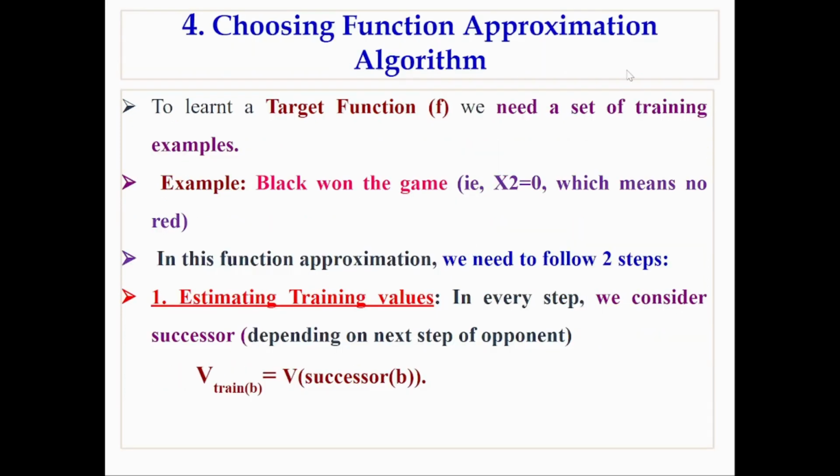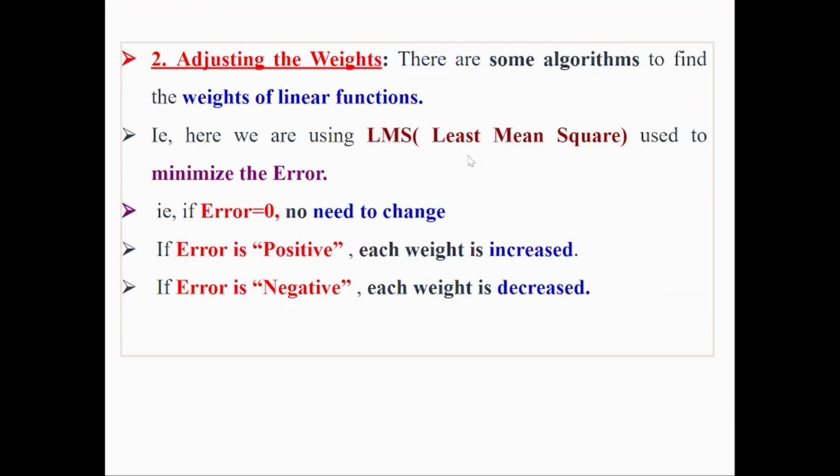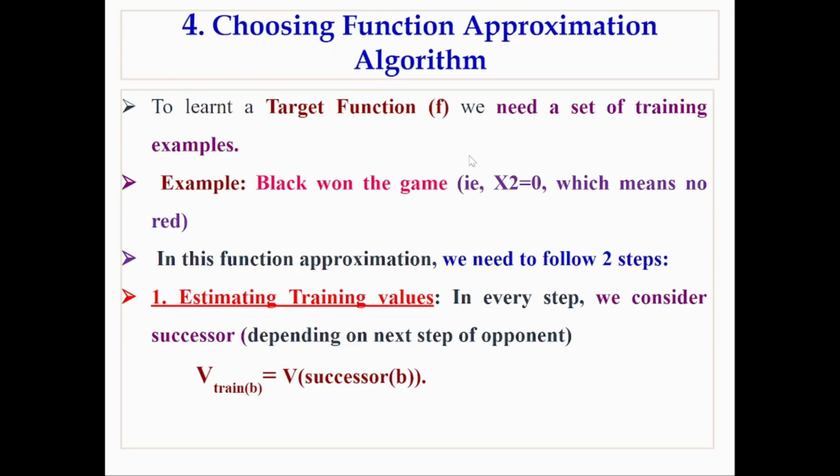Choosing function approximation algorithm. To learn a target function, we need a set of training examples. Let us see an example. Suppose in checkers game, black won the game. That is x2 equal to 0, that means no red. In a function approximation, we need to follow two steps. That is estimating training values and the second one is adjusting the weights. These are the two steps that we follow in choosing the function approximation.